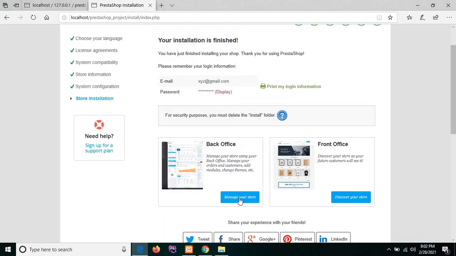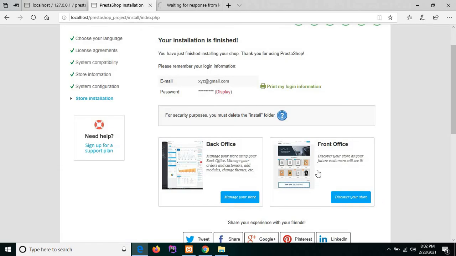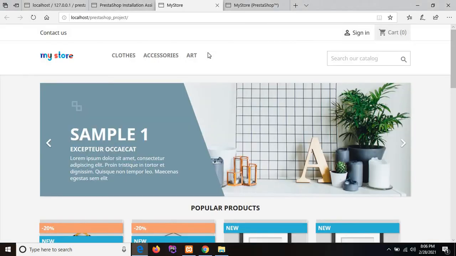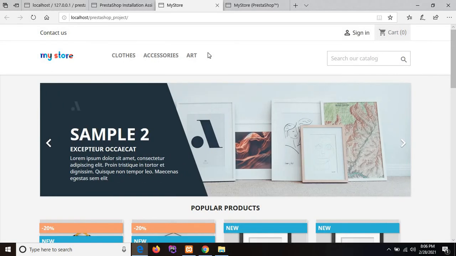Then we'll run our project. This is the front office of our shop.